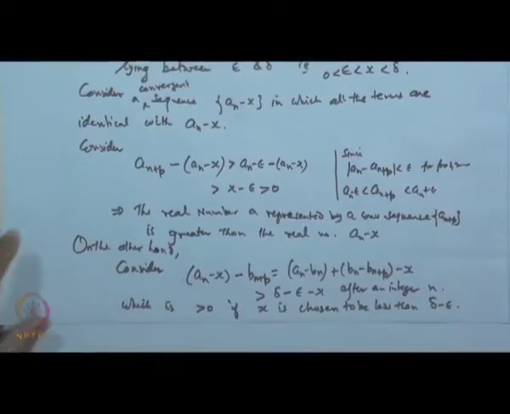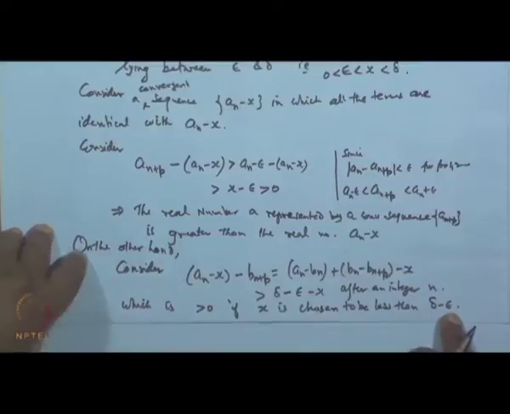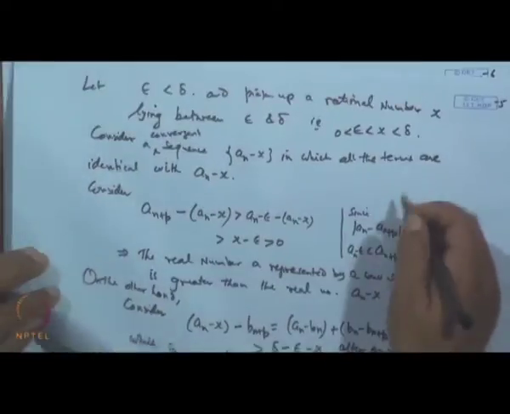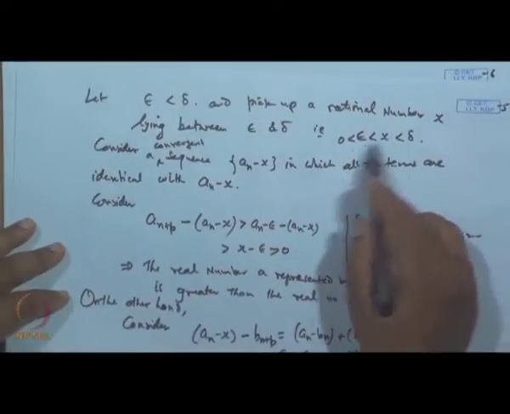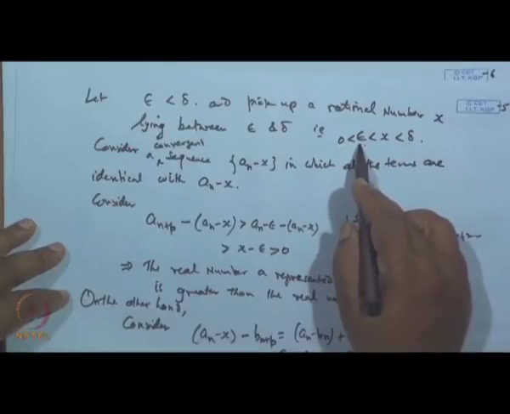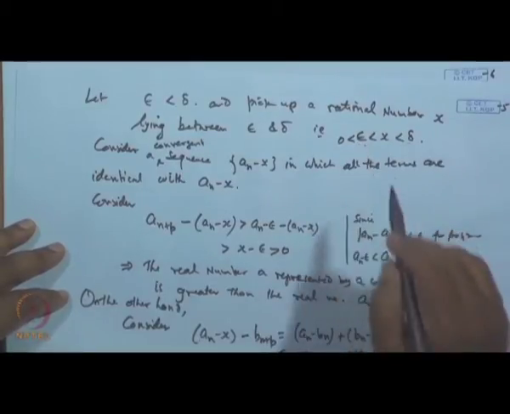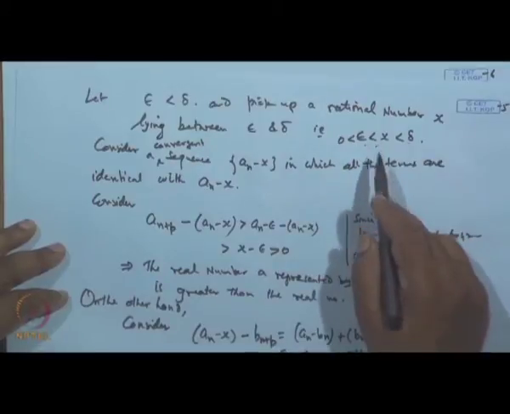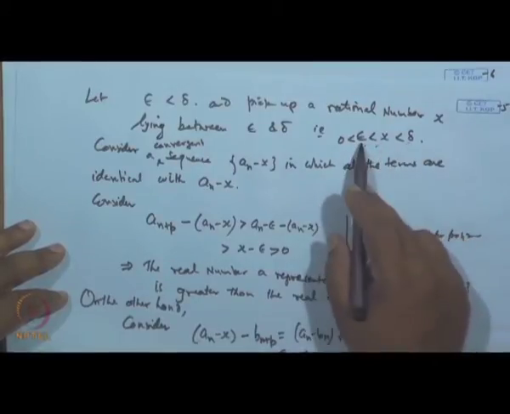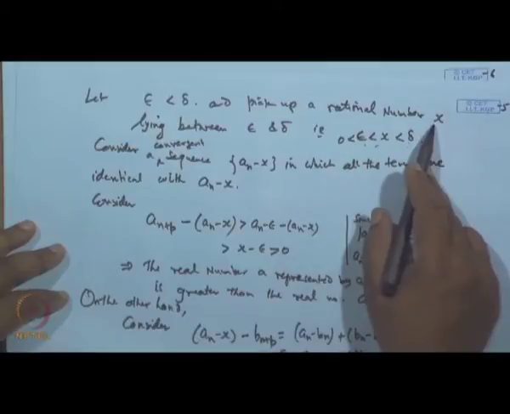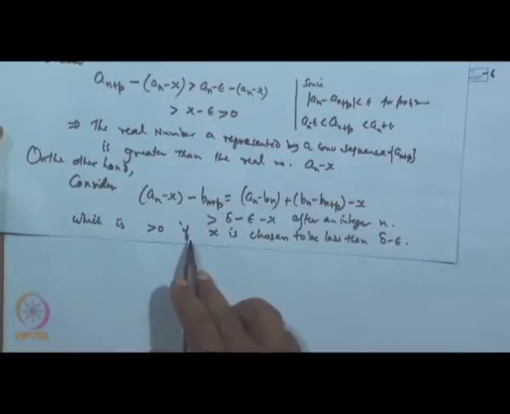If I choose x to be less than delta minus epsilon r, because what is there? This delta here, epsilon. So, delta minus epsilon L is a positive quantity. So, if I take any number x which is less than delta minus epsilon L, for that particular x, this term will be greater than 0.